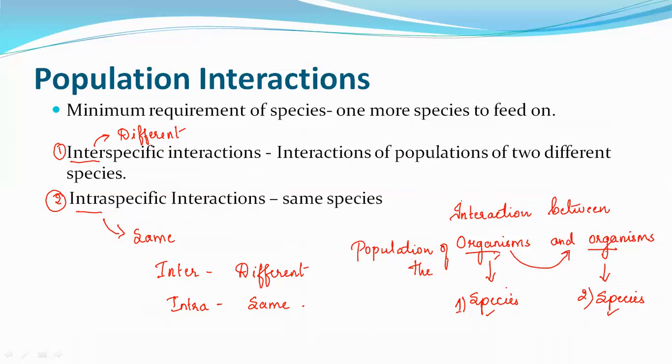So this is what population interaction is. In population interaction there are two types: interspecific interaction and intraspecific interaction.